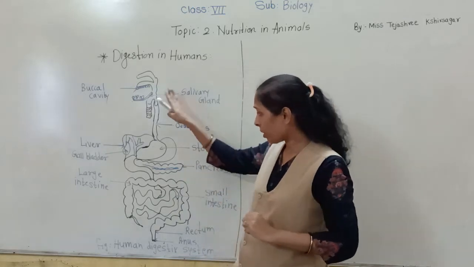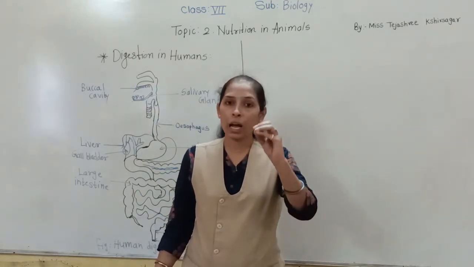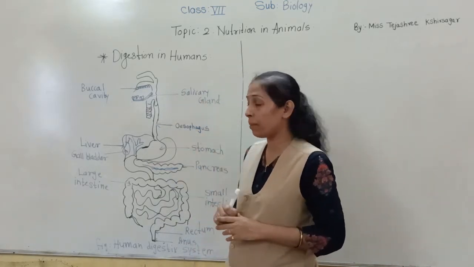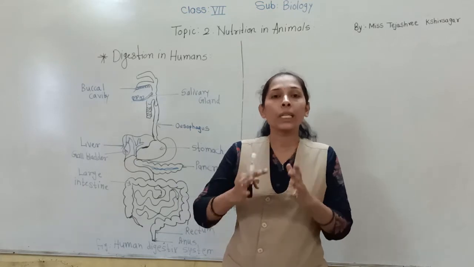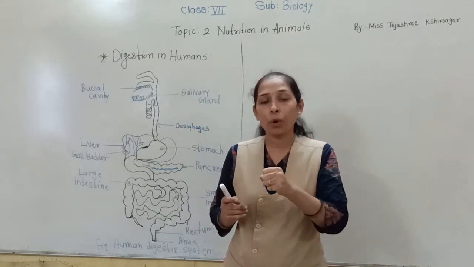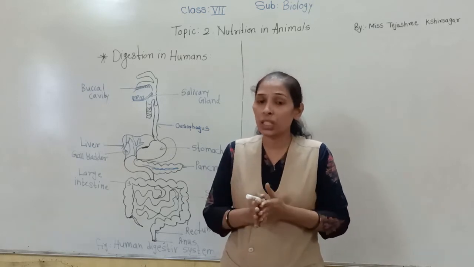So this is all the parts of the alimentary canal, but along with these different organs of the alimentary canal, there are some associated glands. Glands are the parts of the body which secrete some chemicals, some juices.